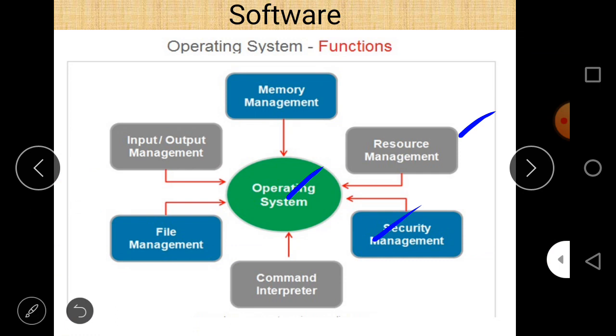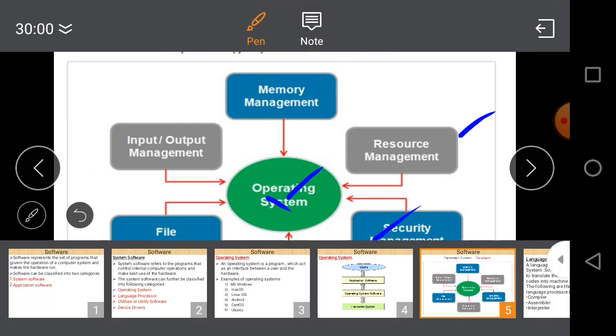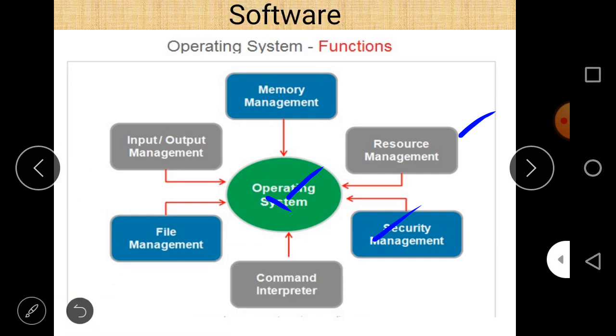If you want to provide a password to your computer system, this is also possible using an operating system. Next is the command interpreter. When the user gives a command, it interprets it into machine understandable language. It means human understandable form to machine understandable form, and machine understandable form to human understandable form. So this type of work is done by the operating system also.